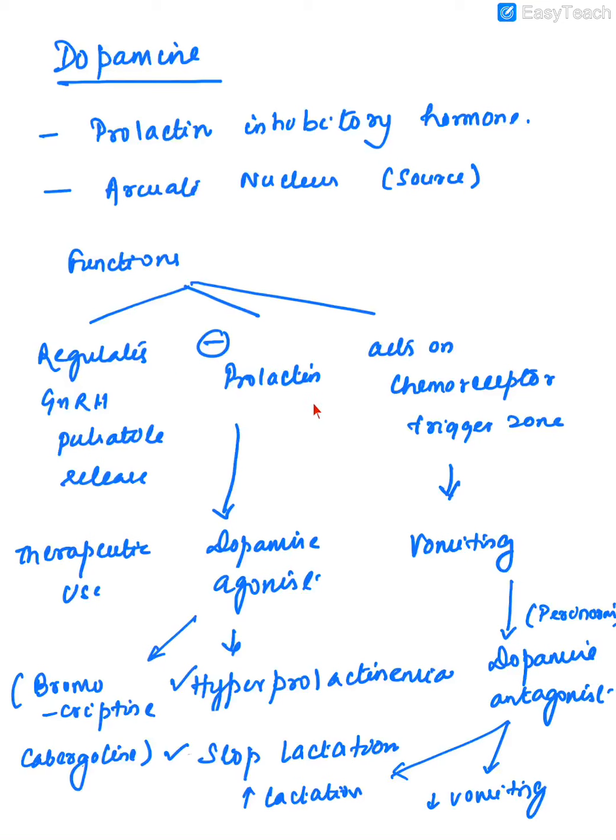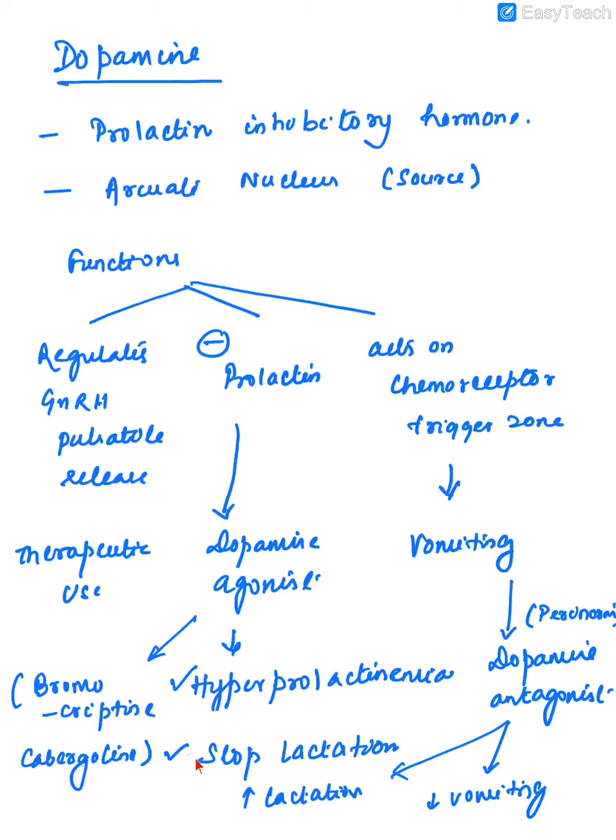See, because it inhibits prolactin, if we have a condition where there is hyperprolactinemia, then we should give a drug that will increase the dopamine level, which is the dopamine agonist. What are the dopamine agonists? Bromocriptine and cabergoline. So the uses of dopamine agonists are conditions like hyperprolactinemia.